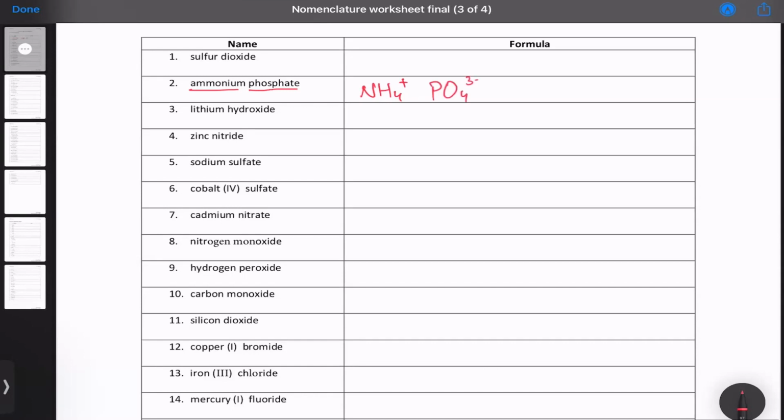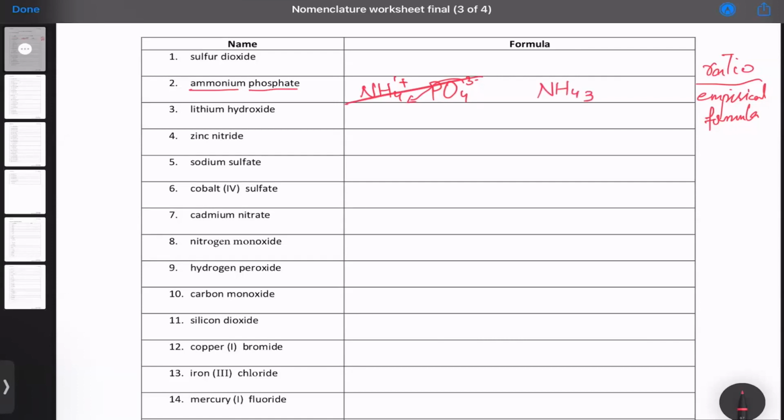Now, how do you make the formula? You cross multiply the ratio of charge. Notice, I did not say cross multiply the charge. I said cross multiply the ratio of charge. Ratio इसलिए because this is empirical formula. All giant structures have empirical formula, जिसमें सिर्फ ratios बताई जाती हैं. So the ratio here is 1 to 3. So 3 comes here, 1 goes there. That's my rough work. I'll cancel it out. So you have NH4, 3.